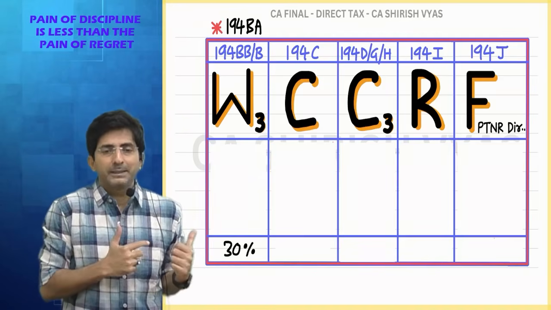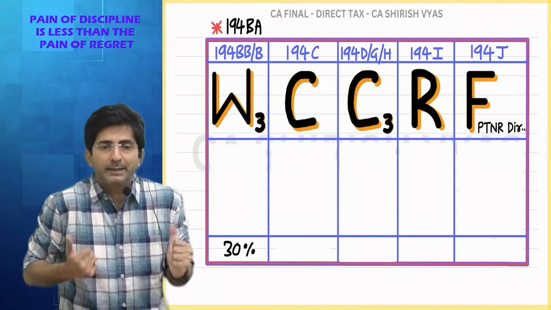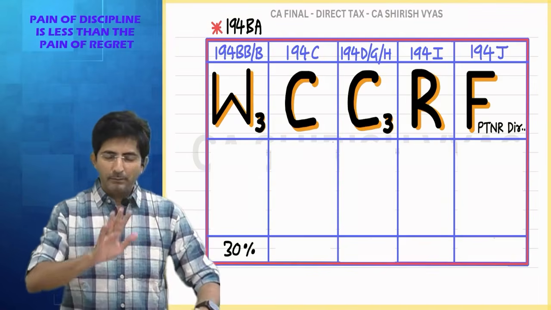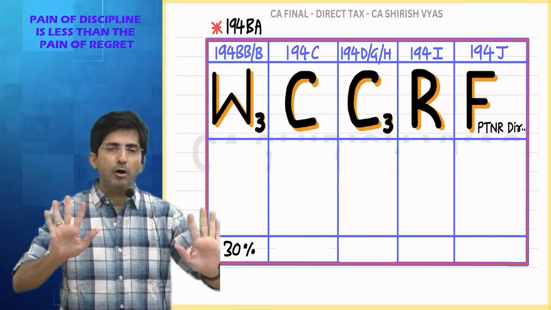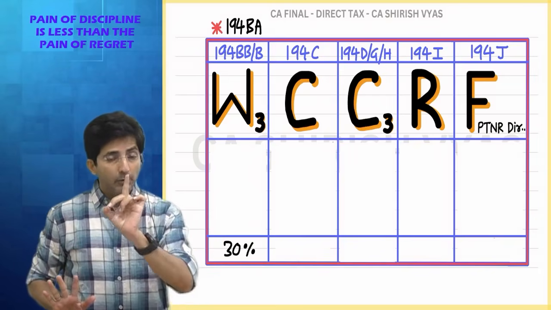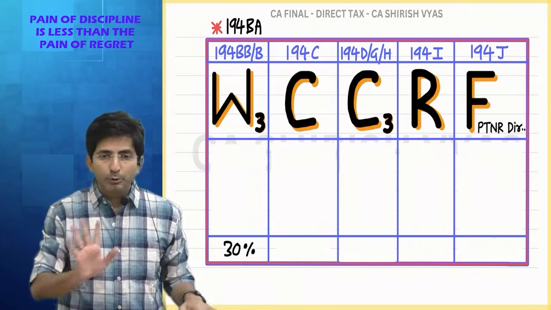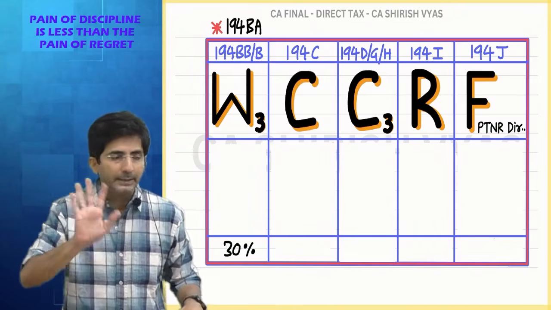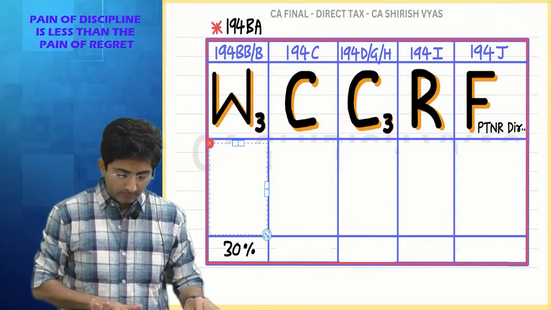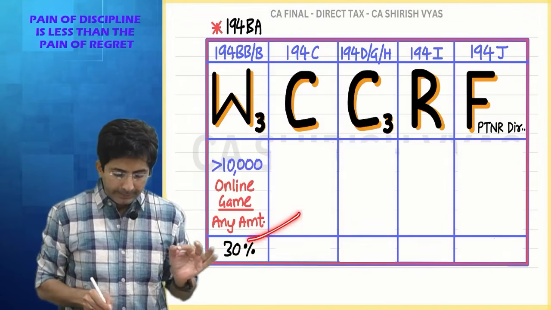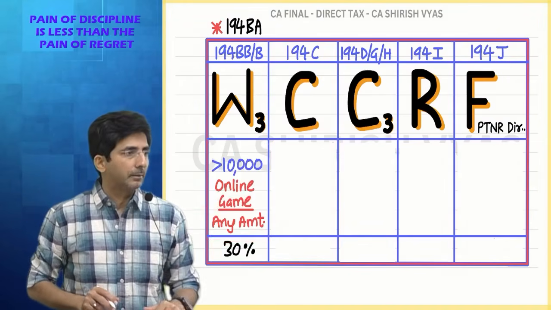And here winnings means there should be some money coming as winning. So anyways, forget the real life. In law they have written that if there is online game winning also, TDS will come. But there is no threshold of 10,000 in online games. For online games, any amount you win, TDS is applicable.